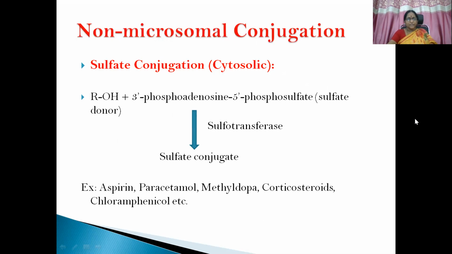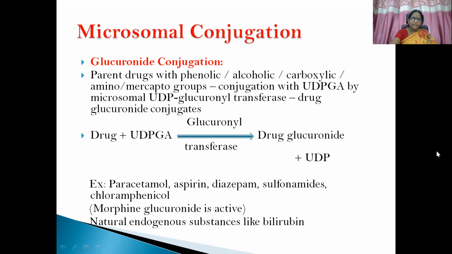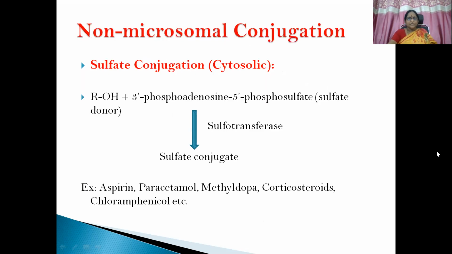Then sulfate conjugation, which happens in the cytosol. Glucuronide conjugation is microsomal conjugation. This is non-microsomal conjugation. Only glucuronide conjugation is microsomal, and all the other phase 2 reactions come under non-microsomal conjugation. Sulfate conjugation happens within the cytosol.